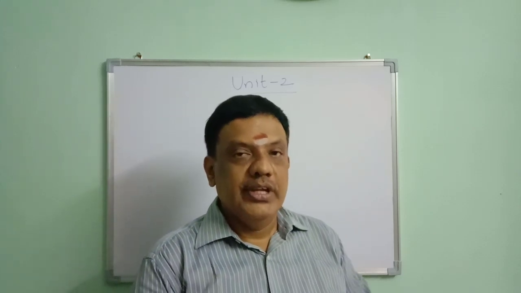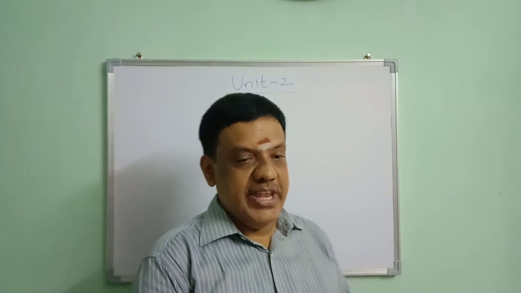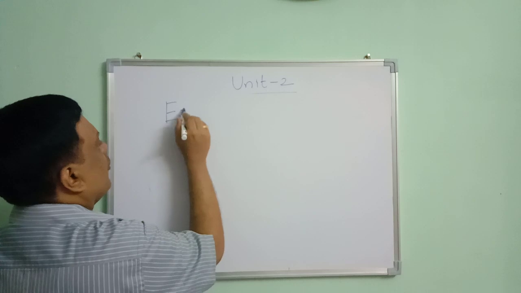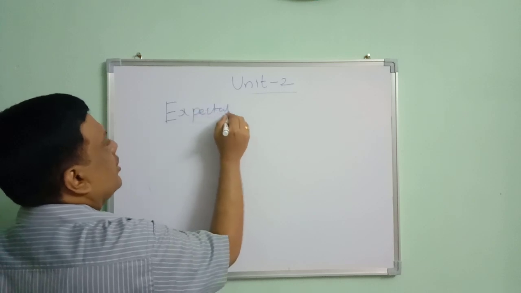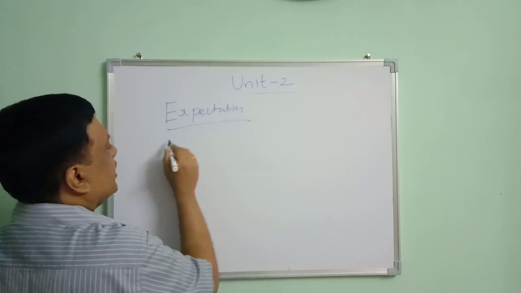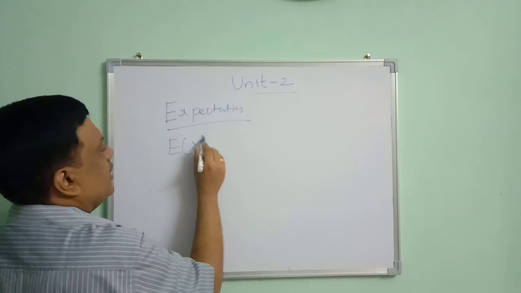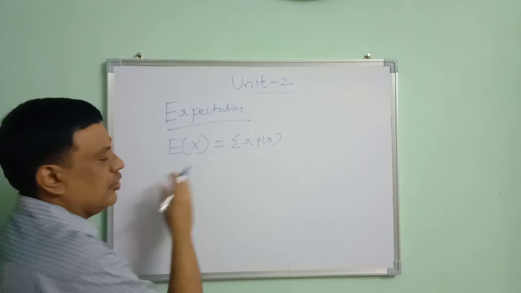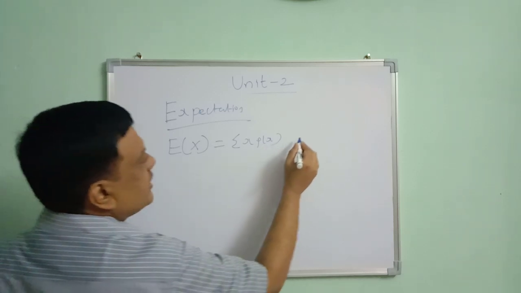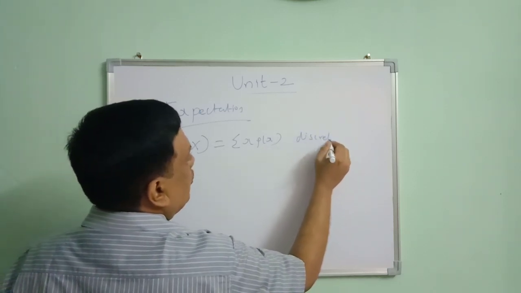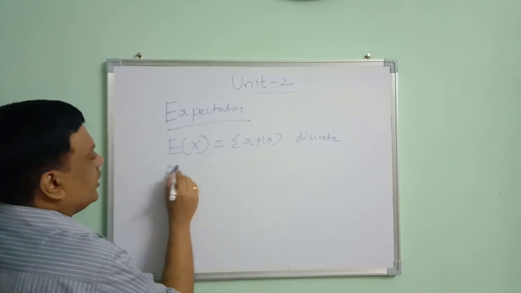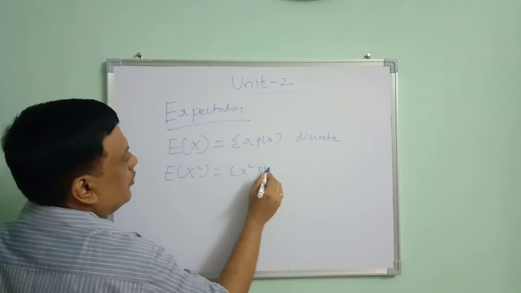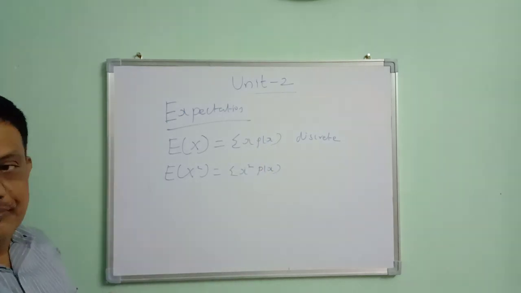Next, we are going to see mean and variance. Mean of a random variable, otherwise known as expectation of random variable. Expectation of x is defined by sigma x into p of x. This is for the discrete case. What is expectation of x square? Sigma x square into p of x. This is also for discrete.